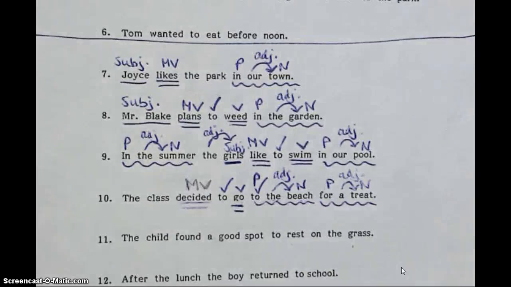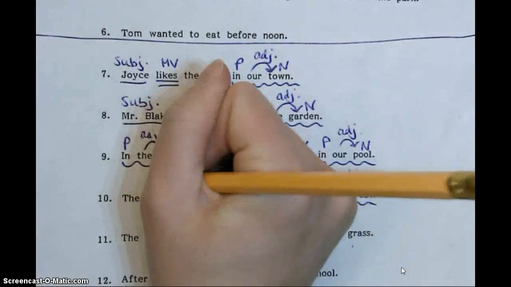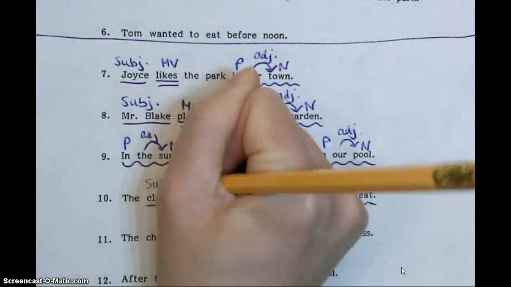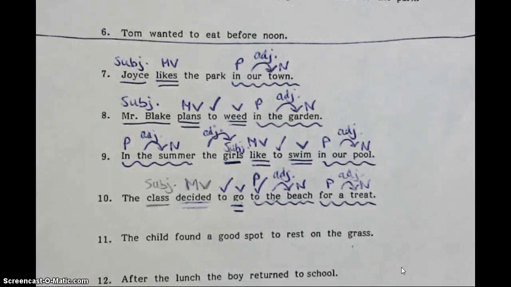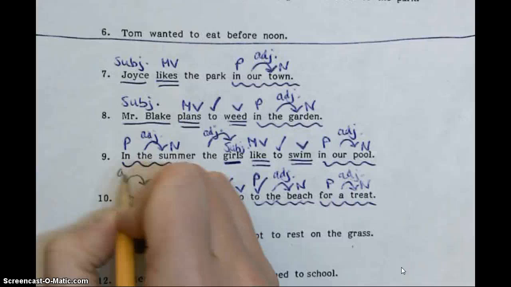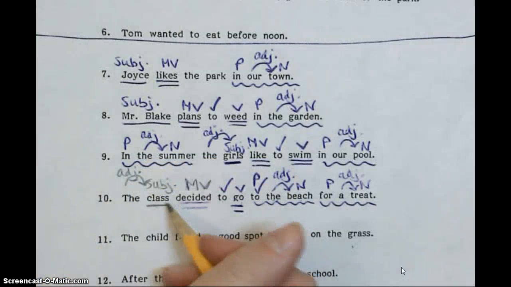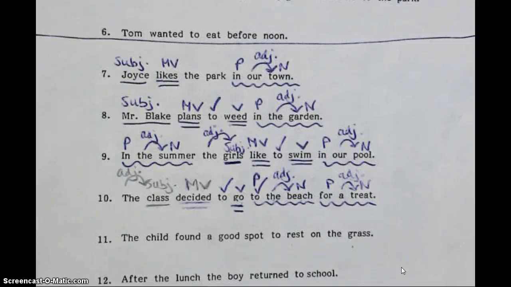All right, so MV, main verb is decided. Who decided? Class, so just one underline. SUBJ, that's our subject. And then in number 10, we do have an adjective, which is the, describing class. So again, an adjective that describes the subject.